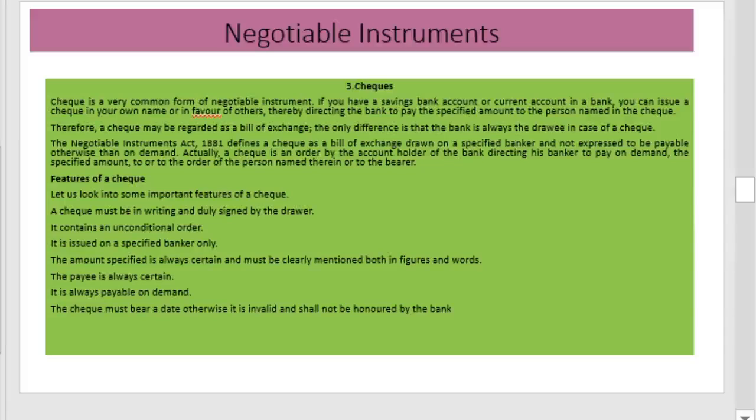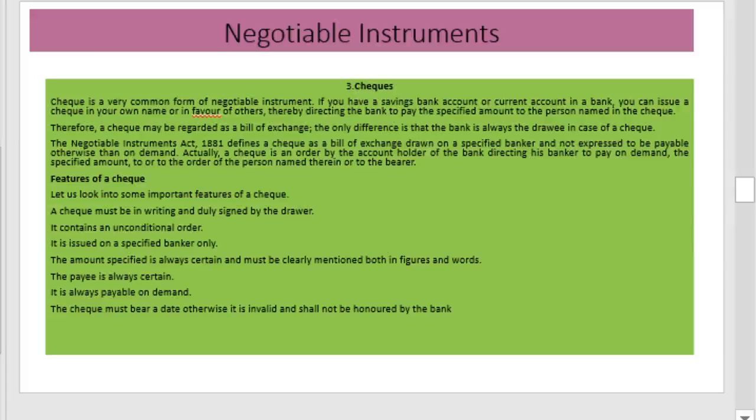Actually, the check is an order by the account holder of a bank directing his banker to pay on demand the specified amount to the order of the person named therein or to the bearer. That is, it is a negotiable instrument. As per the Negotiable Instruments Act 1881, a check is defined as a bill of exchange drawn on a specified banker and not expressed to be payable otherwise than on demand. Actually, a check is an order by the account holder of a bank directing the banker to pay a certain sum of money on demand.